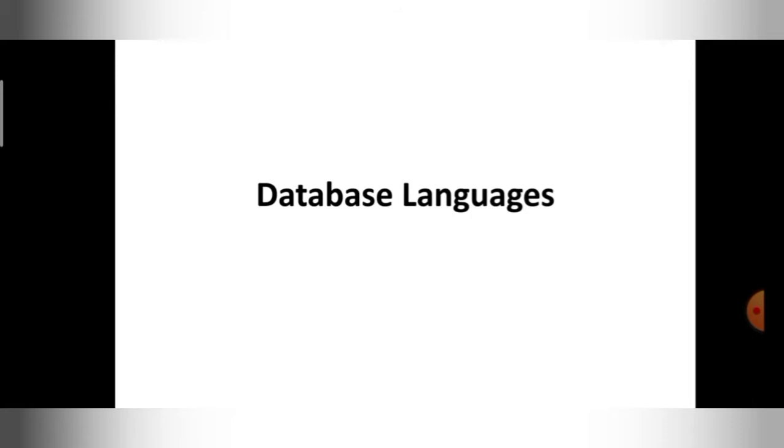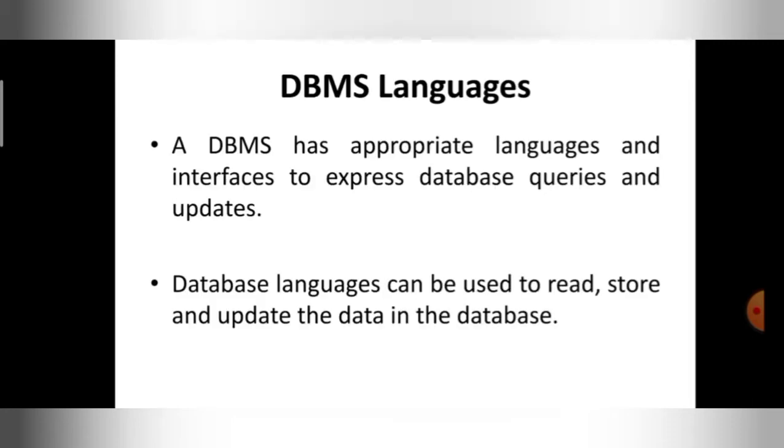So let me begin the explanation of database languages. DBMS provides appropriate languages. These languages are part of structured query language, SQL, that was invented by IBM. Using this SQL, I can interact with my database.